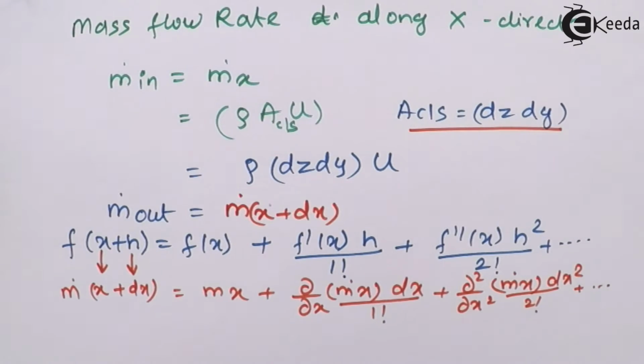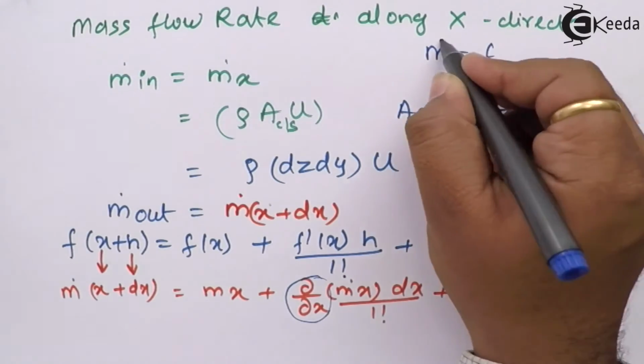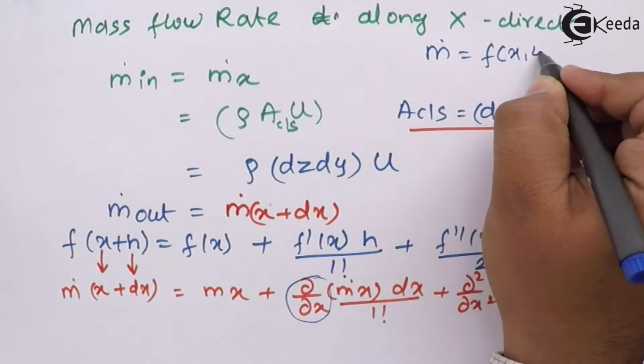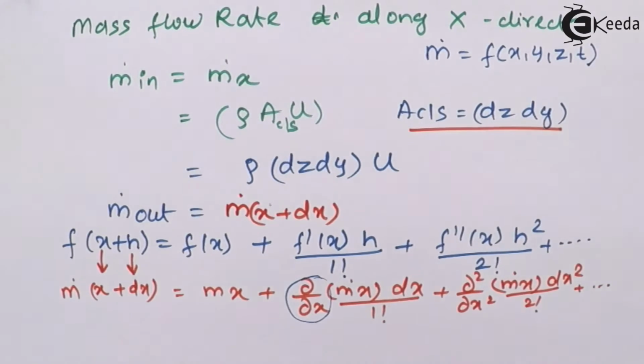This expansion will continue. Now why are we using a partial derivative over here? Because mass flow rate is a function of x, y, z and t. That means mass changes along the x direction, y direction, z direction and along with time. So hence, instead of using a complete derivative, we use partial differentiation.